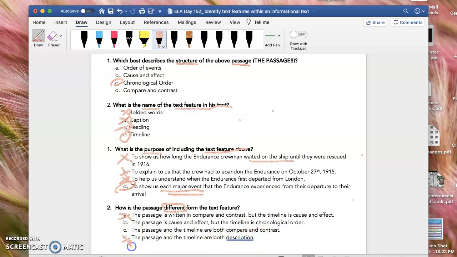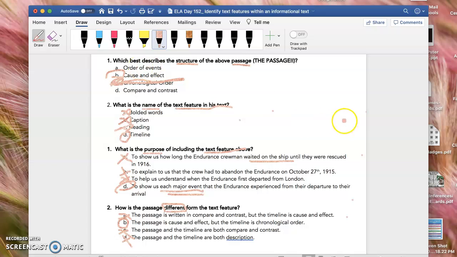So guys, I'm going to actually change my answer to number 1 because our answer here is B. The passage is cause and effect, but the timeline is chronological order. And so that means that our passage is cause and effect and not chronological order. That was my fault. Okay, so you can just go back to your Google form and change that.